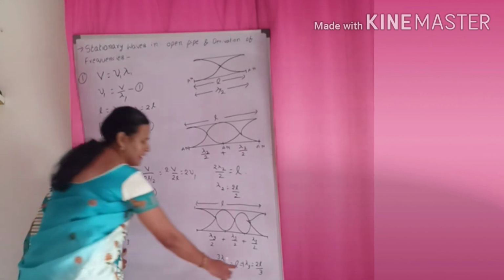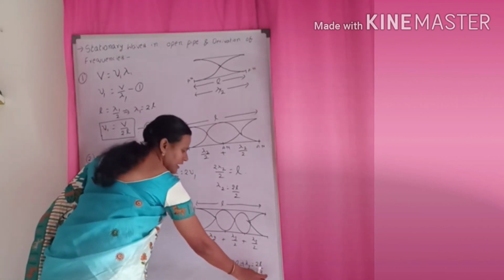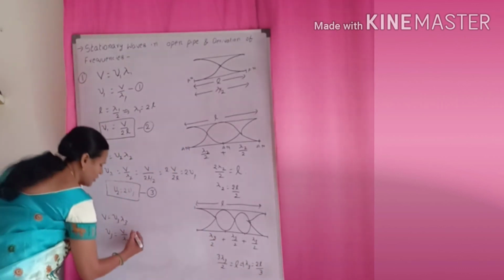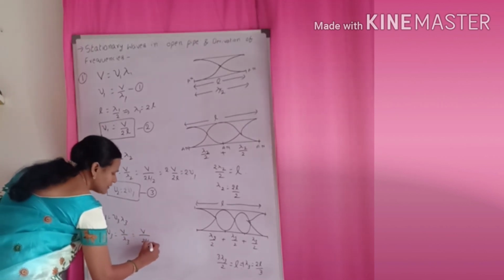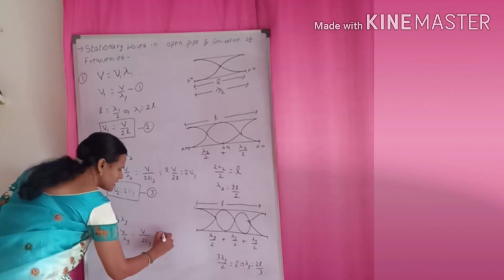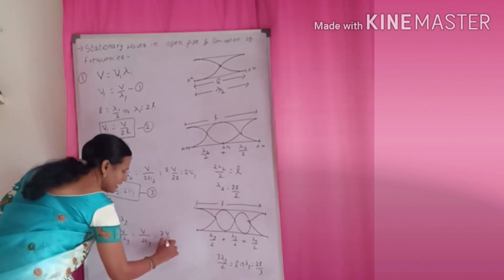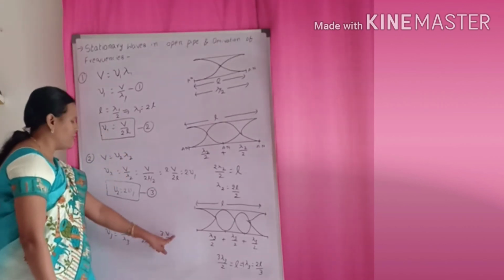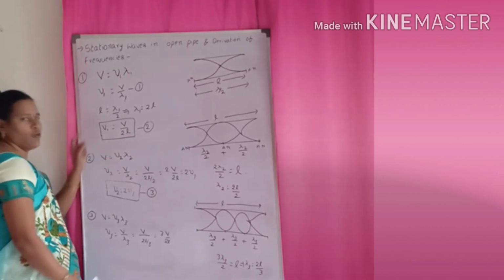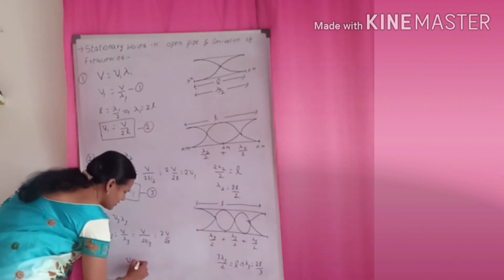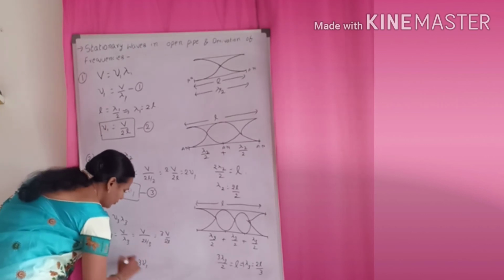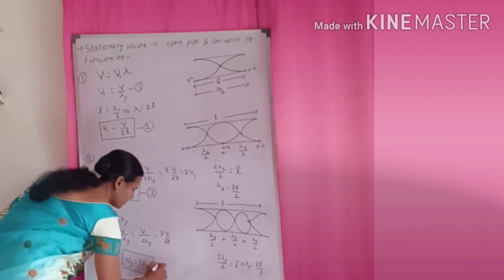But here lambda 3 is equal to 2L by 3. Substituting this value in this equation, what do we get? V by 2L by 3. When 3 comes to the upper side, 3 into V by 2L. But here V by 2L is equal to nu 1. So nu 3 is equal to 3 into nu 1. So this is the fourth equation.